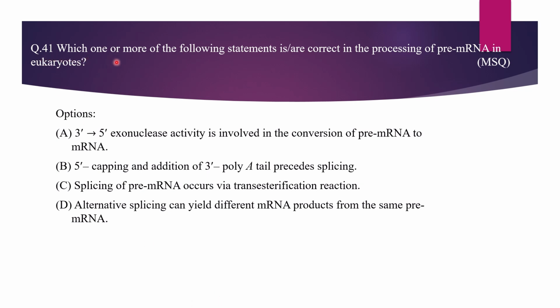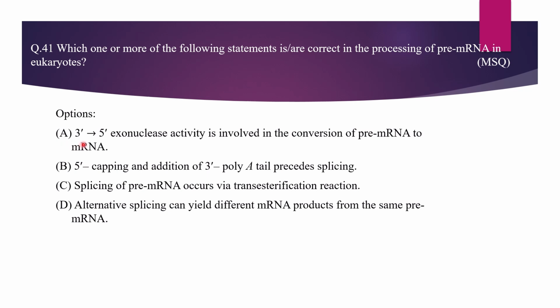Question 41. Which one or more of the following statements are correct in the processing of pre-mRNA in eukaryotes? Option A. 3' to 5' exonuclease activity is involved in the conversion of pre-mRNA to mRNA. Option B. 5' capping and addition of 3' poly-A tail precedes splicing. Option C. Splicing of pre-mRNA occurs via trans-esterification reactions. Option D. Alternative splicing can yield different mRNA products from the same pre-mRNA. So options B, C, D are correct.